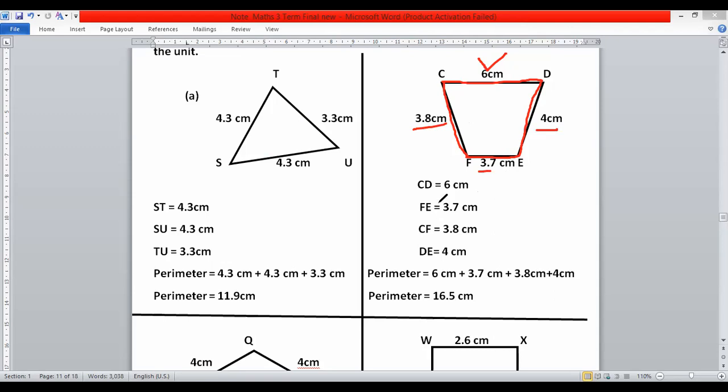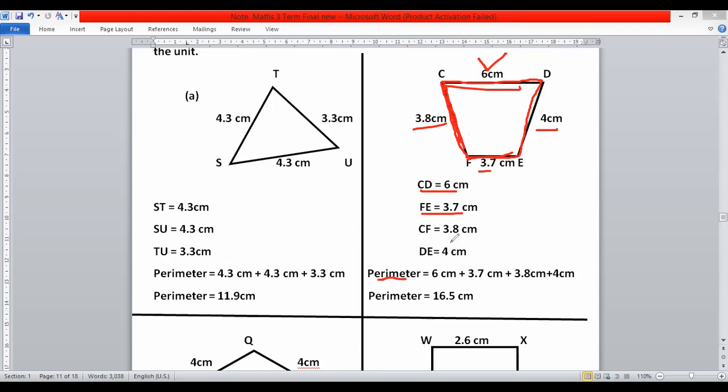After you have written these lengths, you write separately below. This is CD 6, FE 3.7, and CF 3.8 and 4. And after that you record the perimeter.